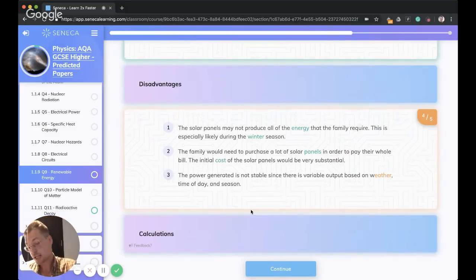Okay, so as promised, next we're going to get onto these calculations. Okay, so calculation questions, I'd say the key thing I would remember with calculation questions is make it very clear how you're structuring your answer. And that's not just for the examiner, but also for you, because then it can just make it a little bit easier to see what you need to do and all that kind of stuff.